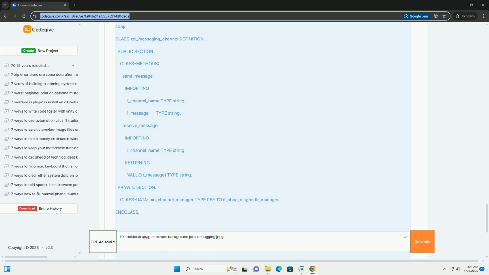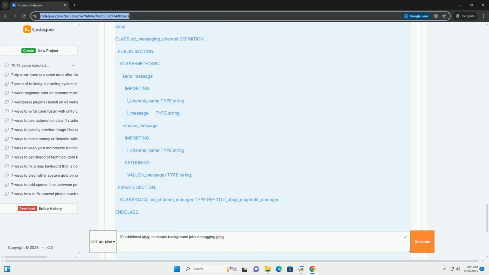5. ABAP Managed Database Procedures, AMDP. Concept: AMDP allows you to write database procedures in ABAP using SQL script and execute them directly in the database. This can significantly improve performance for data-intensive operations.